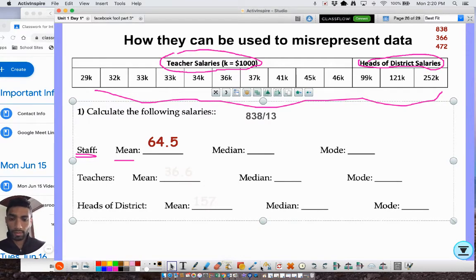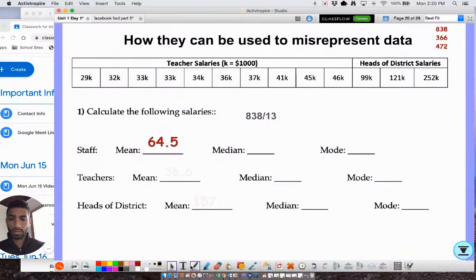Now, 64.5 thousand is right here. It's about $20,000 more than any teacher makes. So that is kind of misleading. Let's see how the median does. Remember, we cross out, cross out, cross out, biggest, smallest, working your way in. Okay. Our median's 37,000. Which, if you look at all the teacher salaries, I'd say that's a lot more reasonable. So I'm right, 37.